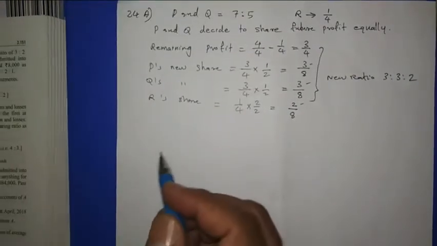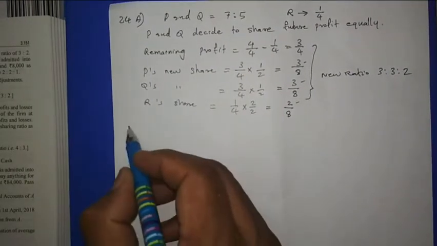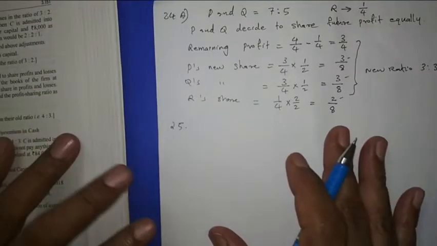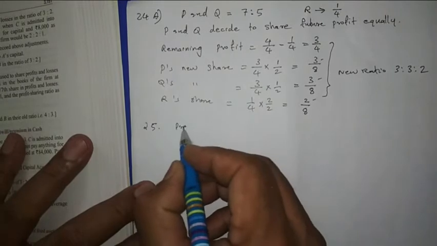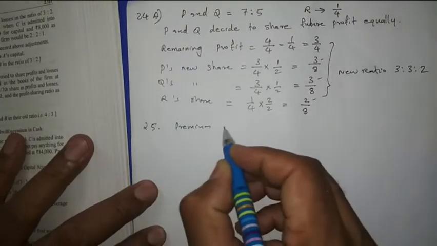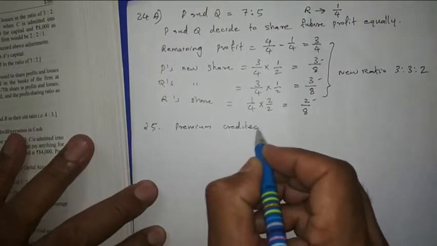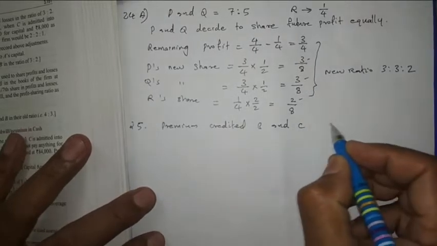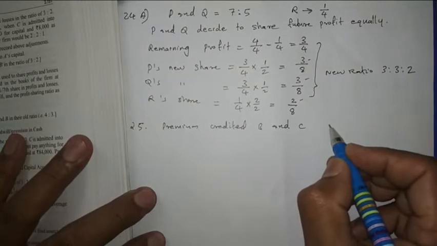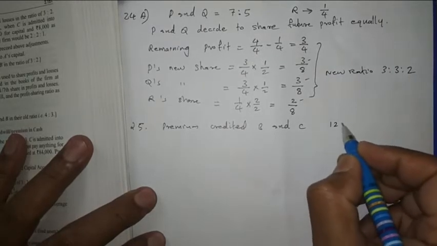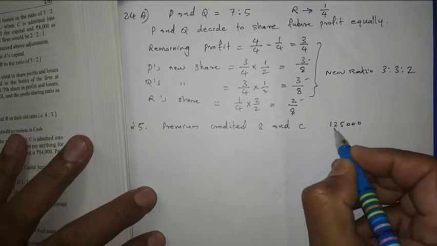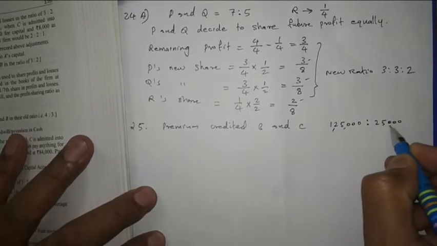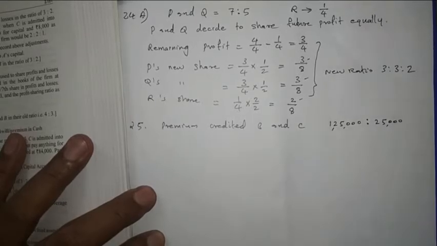Okay, come back. Then 25, premium credited to B and C. In which ratio? Here it is given as 1,25,000 to 25,000.